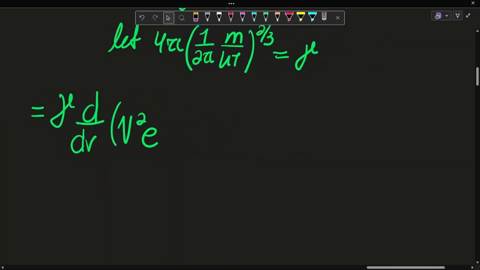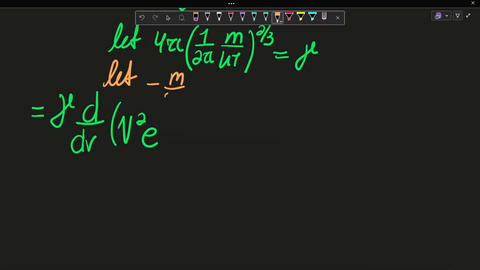And we can also say let negative m over 2kT equal beta, another arbitrary letter, so we have e to the beta v squared.